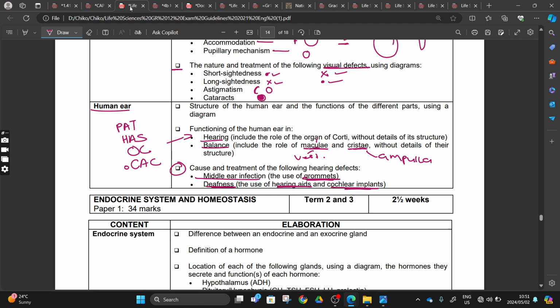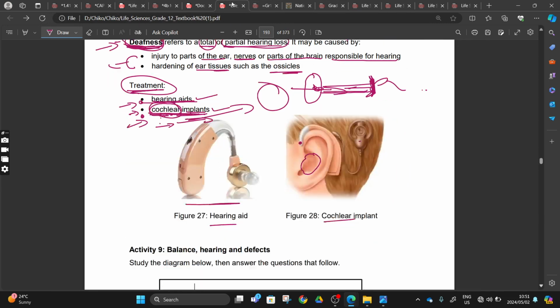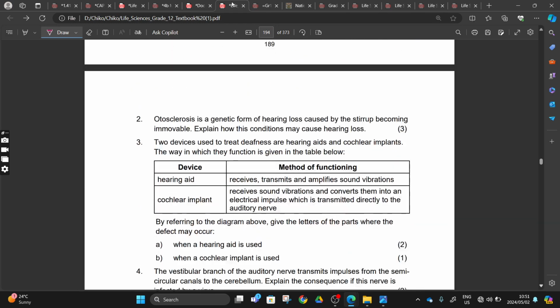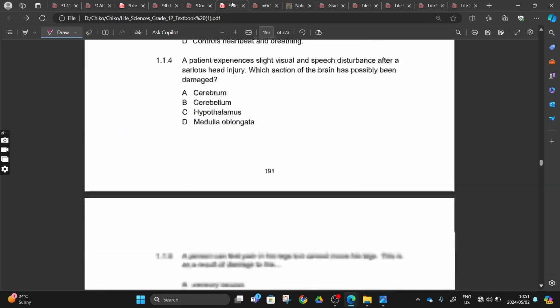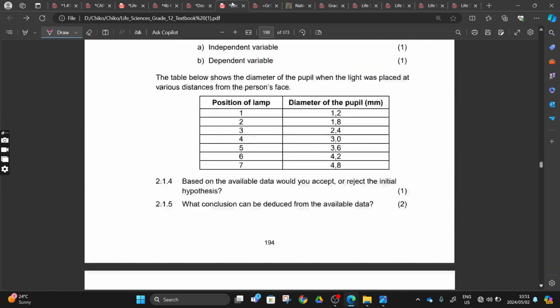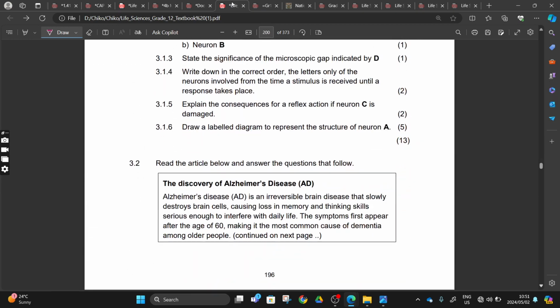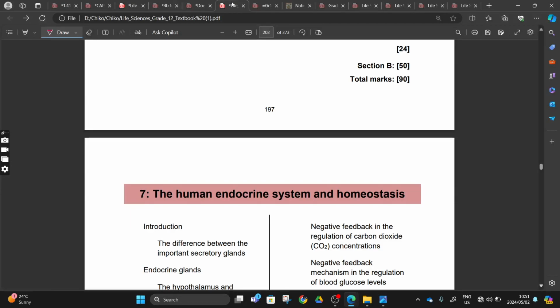With that being said, guys, thank you for being here, thank you for tuning in. Next week, we are going to start with our endocrine system and hormones. Tomorrow we are going to do end of exercise questions, right? We did this yesterday. Tomorrow I'm not going to do any revision. I'm just going to go straight to this activity here and answer them. As you can see, they are long, so they will need the full hour time frame to reach all of them, right?